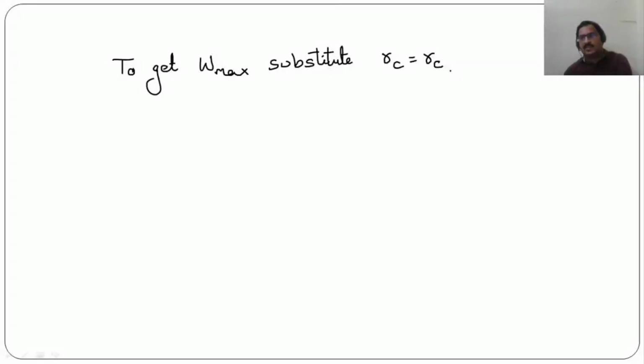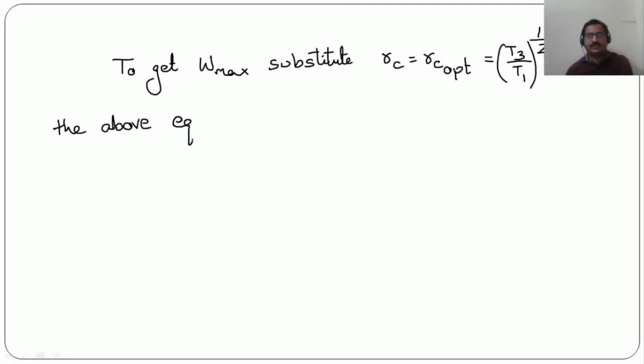Now to get maximum work done, we need to substitute RC equal to RC optimum, that is T3 by T1 whole to the power 1 by 2 into gamma minus 1, in the above equation. So to get maximum work done, we need to substitute the condition for maximum work done in the above equation.